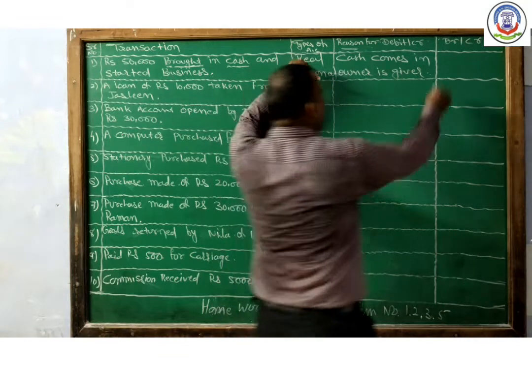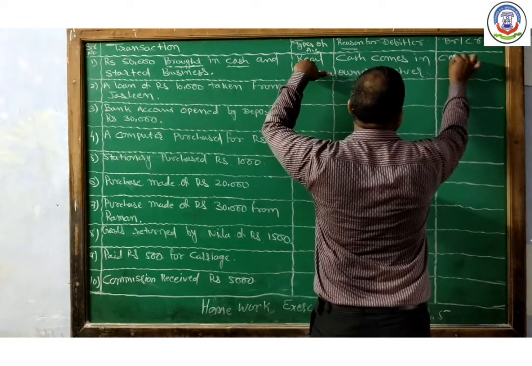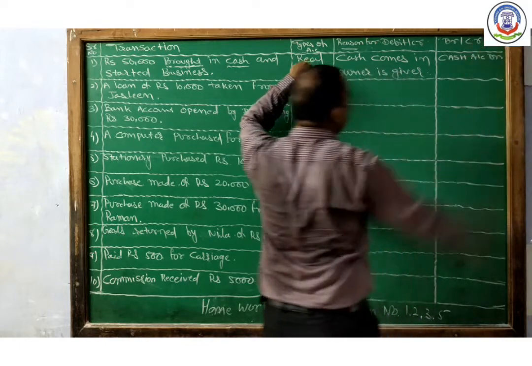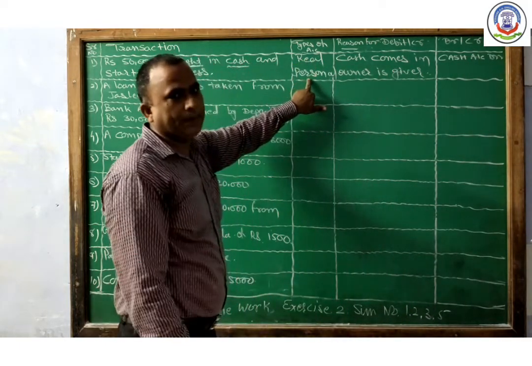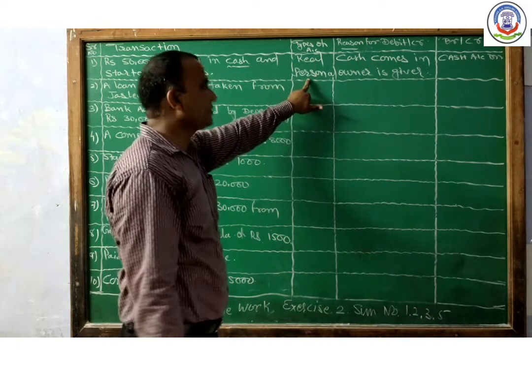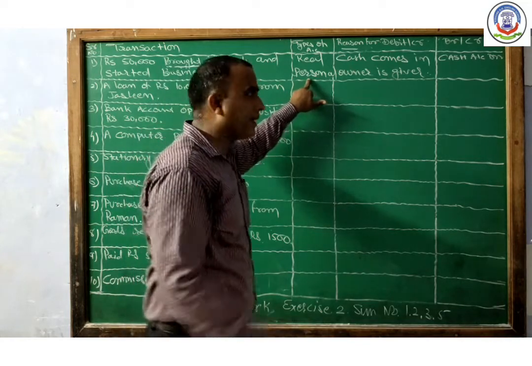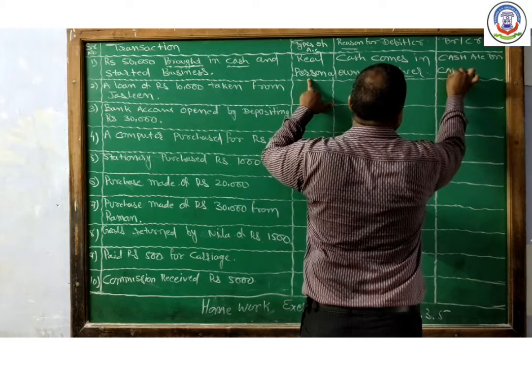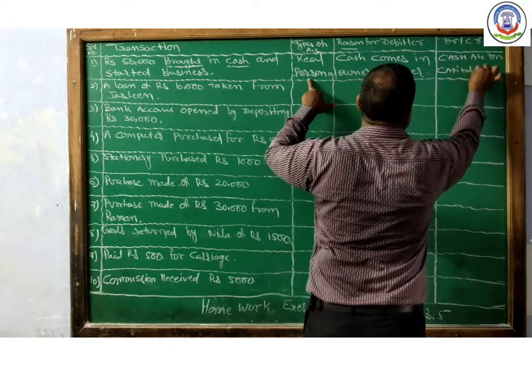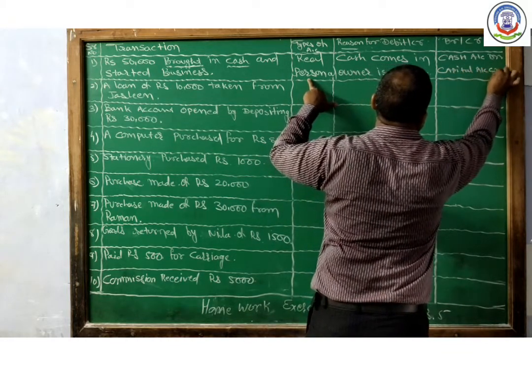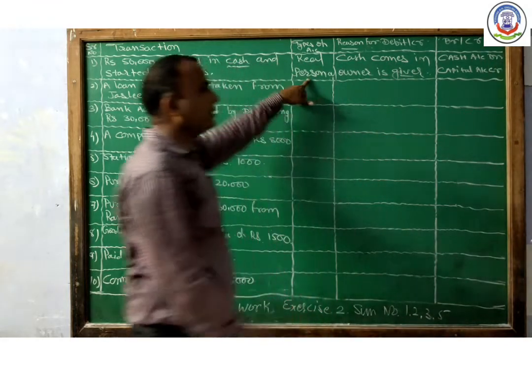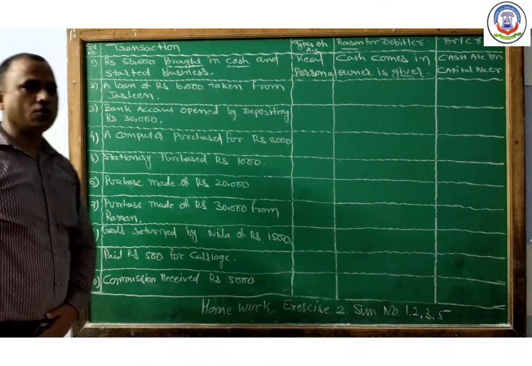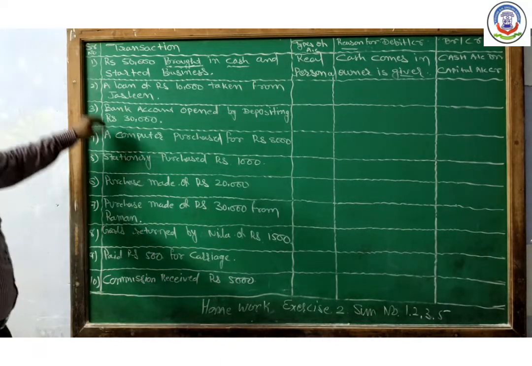Cash comes in, that's why cash account debit. The owner is the giver, so apply the rule of personal account: debit the receiver and credit the giver. Here the owner is the giver, that's why capital account credit. Okay, students, first transaction: cash account debited, capital account credited.